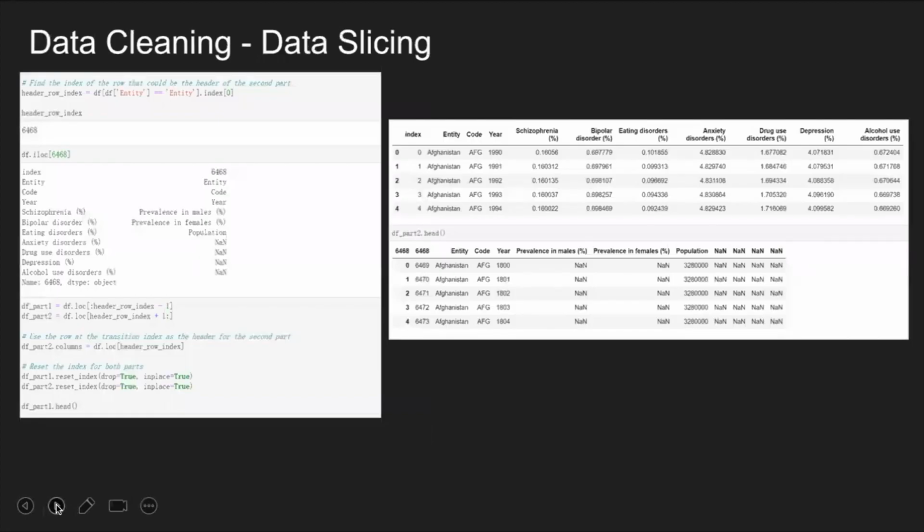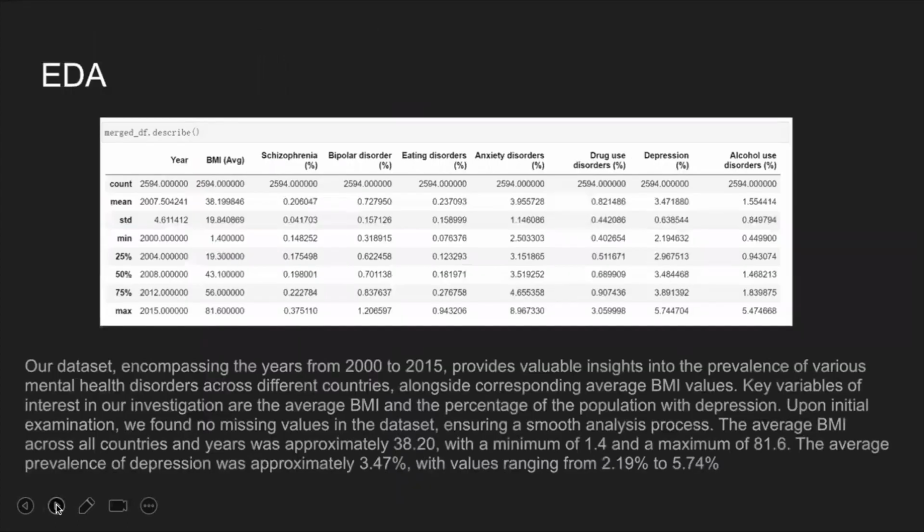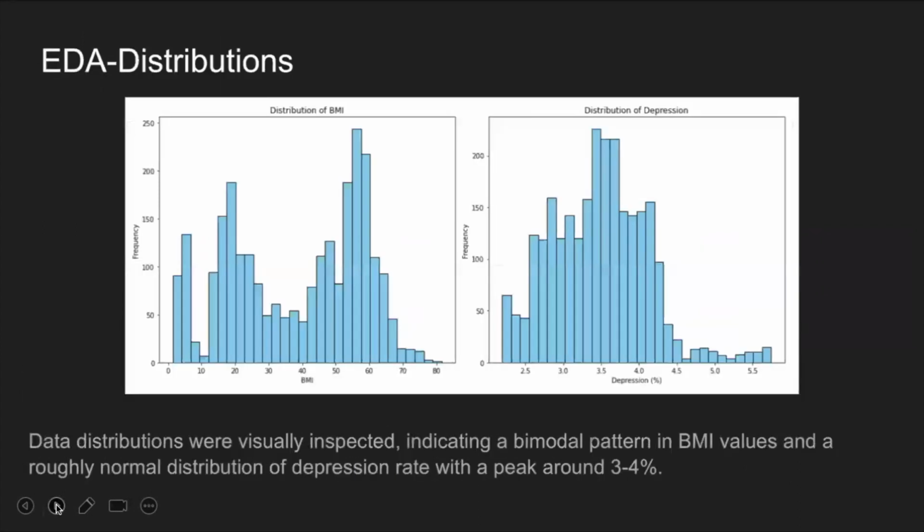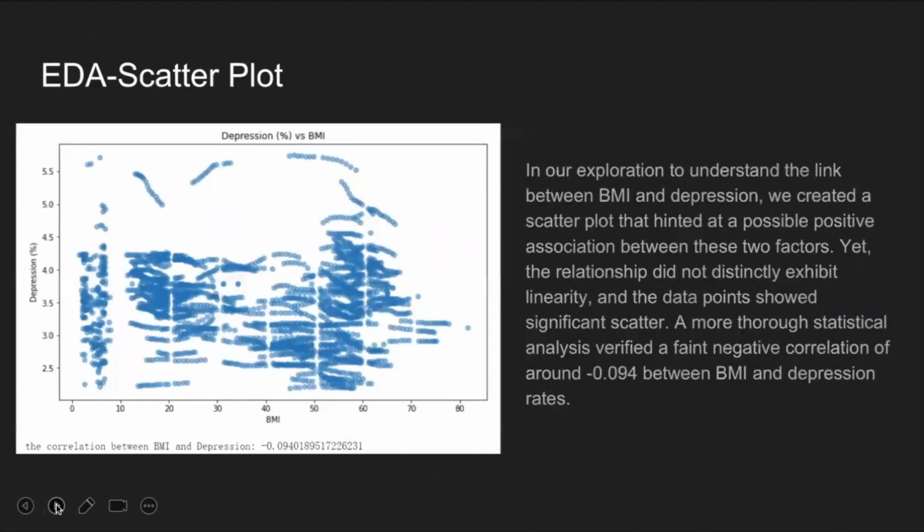By data slicing, we can find problems in the data sets and irrelevant data to exclude them. After a series of data cleaning and integration, we can get the table shown in the slide. These are the data distributions of BMI and depression. From this plot, we fail to observe a linear correlation. That means BMI is weakly associated with the depression rate.